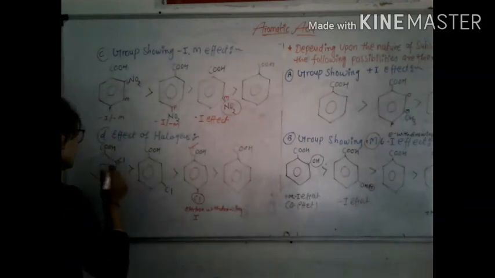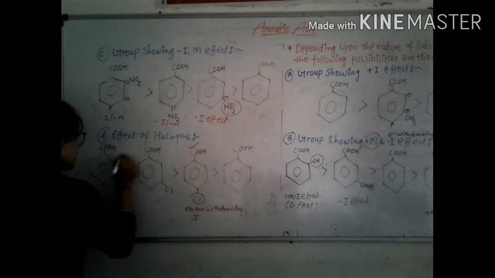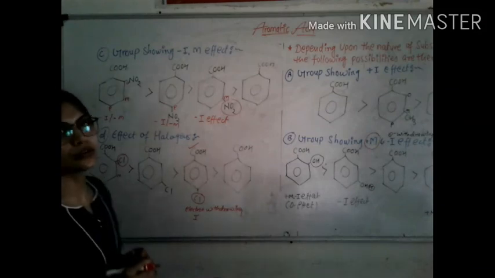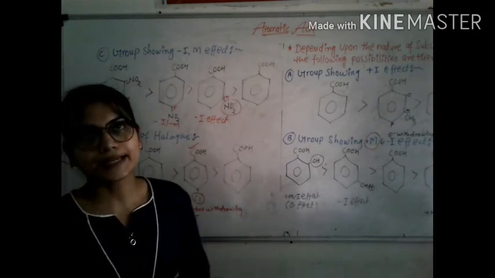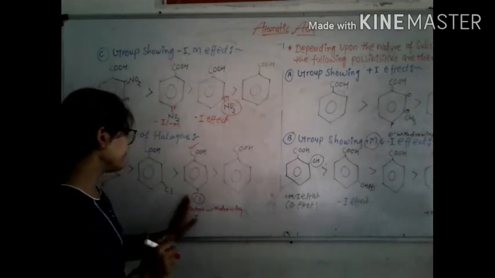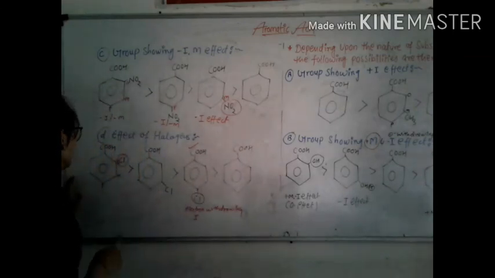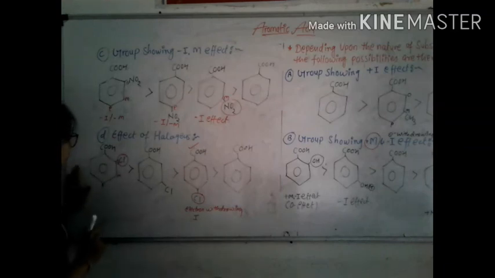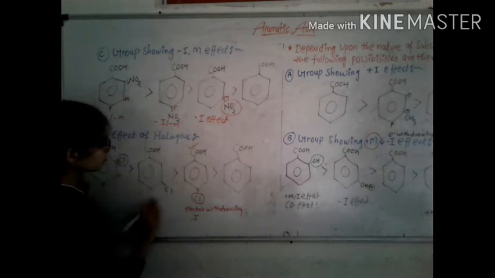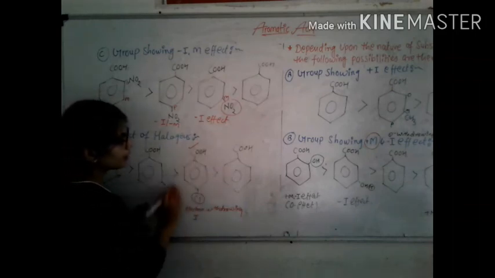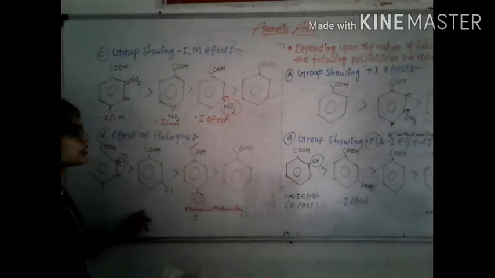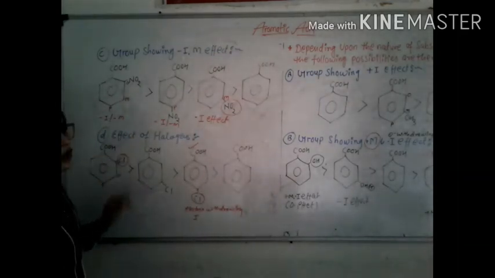With chlorine present on the ortho position, it is known as orthochlorobenzoic acid, which is stronger than both meta and para. So overall, ortho is stronger than meta, meta is stronger than para, and para is stronger as compared to benzoic acid. So these are the effects of halogen.